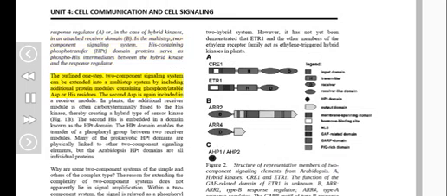A one-step two-component signaling system can be extended into a multi-step system by including additional protein modules containing phosphorylatable Asp or His residues. The second Asp is again included in a receiver module. In plants, the additional receiver module is often carboxy-terminally fused to the His kinase, thereby creating a hybrid type of sensor kinase. Figure 1b. The His is embedded in a domain known as the HPT domain. The HPT domain enables the transfer of a phosphoryl group between 2 receiver modules.